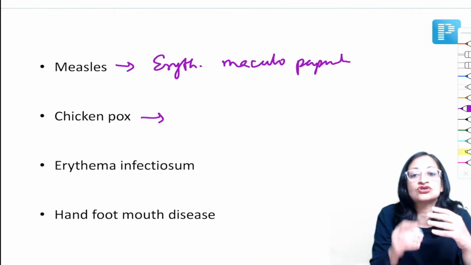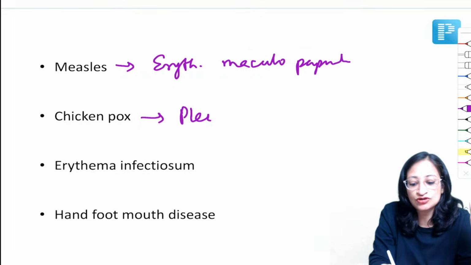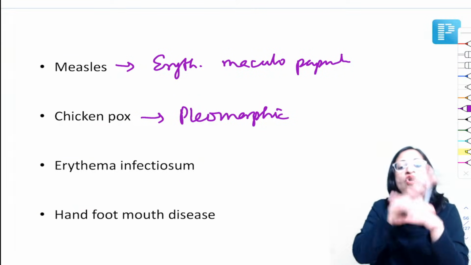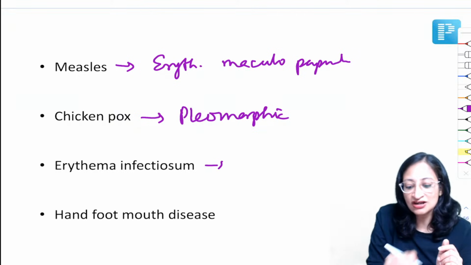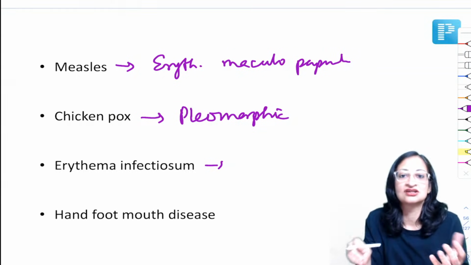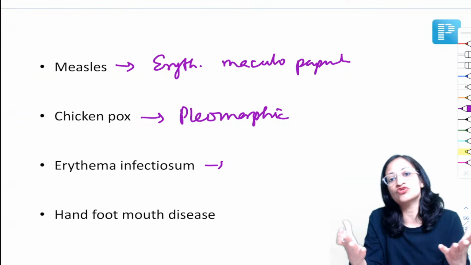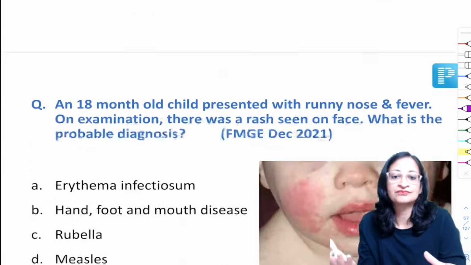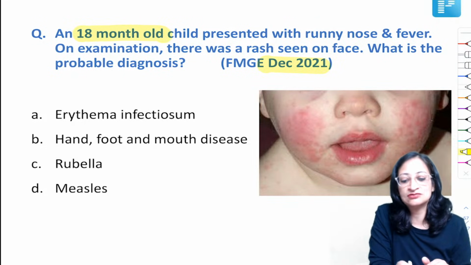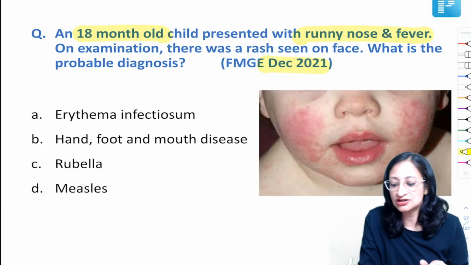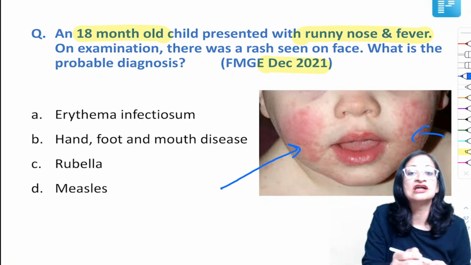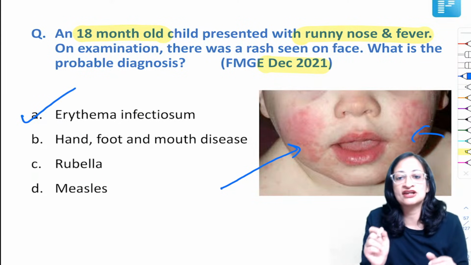Chickenpox, what do you get? In chickenpox, you get a pleomorphic rash. That means different types of rash at the same time. You get macules, papules, vesicles, pustules, all at the same time. Think of chickenpox. Erythema infectiosum, you get a slapped cheek appearance of the rash. And hand, foot, mouth disease, you get blisters with an erythematous rim, which will then become superficial ulcers. Now, friends, in December 2021 there was a question: an 18-month-old child with runny nose, fever, and on examination you can see this characteristic slapped cheek rash. Slapped cheek rash is suggestive of erythema infectiosum, which is caused by parvovirus B19.